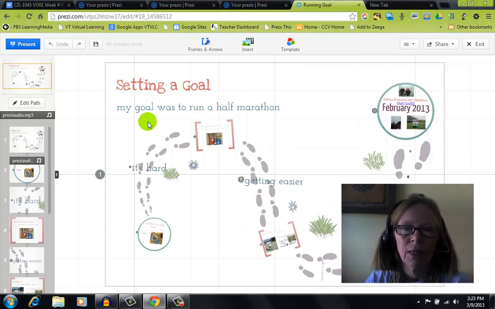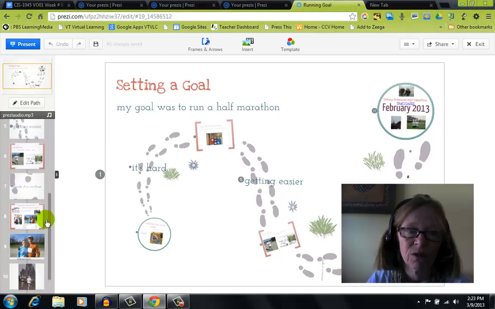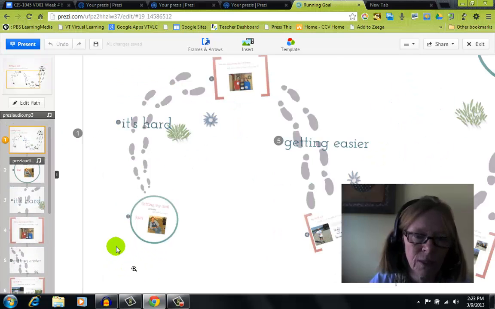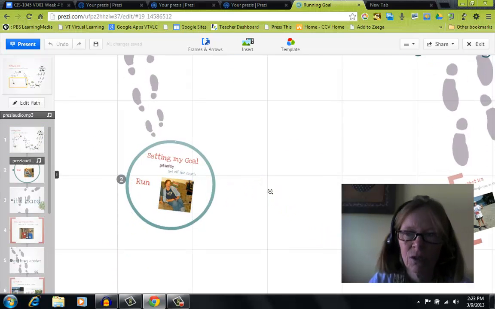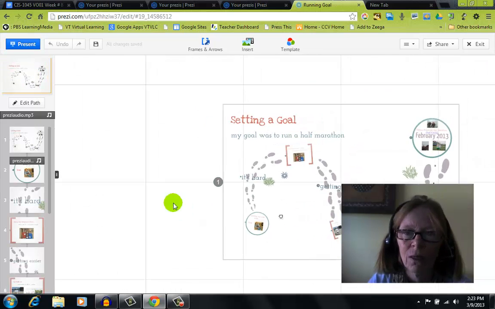So here again is my editor, and on the left there are the slides that were automatically created for this theme. I've scrolled in and added images and text for each of the major stopping points on this goal setting.